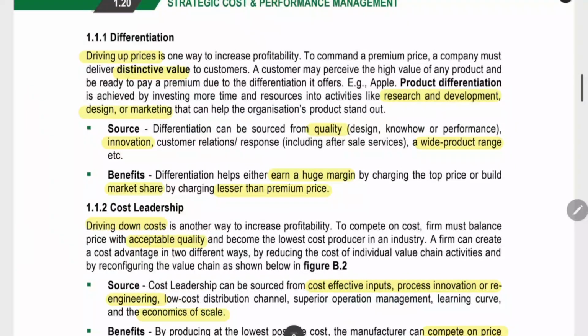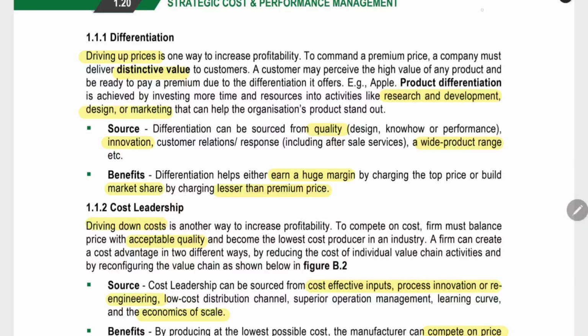Now, the next thing is we will see them one by one. Differentiation, a unique product. When you have a very unique product, the customer will be ready to pay a very high amount also. It will provide a distinctive, unique value to the customer. Therefore, you can drive up the prices. You can set the prices at a high level. Now, an example is Apple. Apple uses product differentiation as its main marketing strategy. Even when they release a new iPhone, it is very unique compared to the other Android phones or mobile phones in the market. That is the product differentiation they are offering.